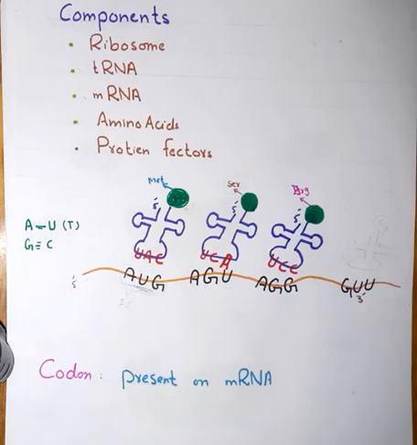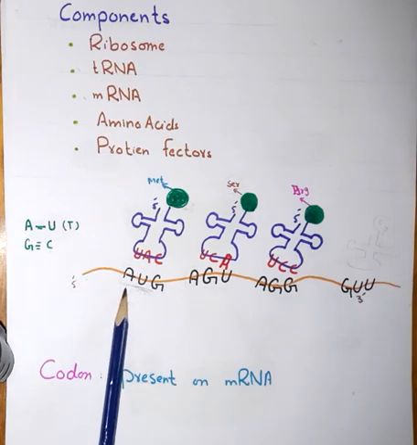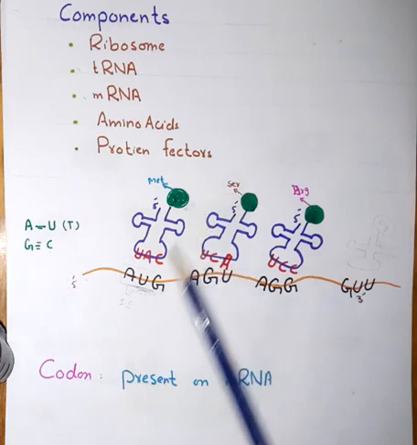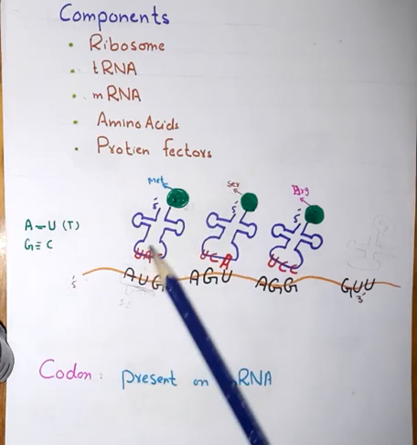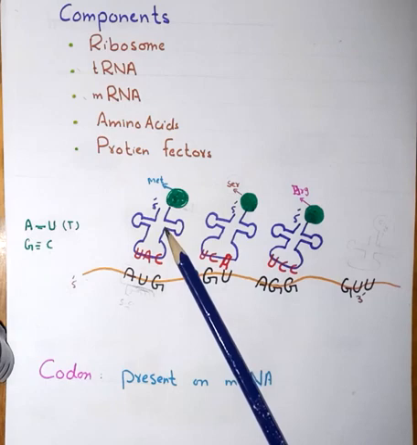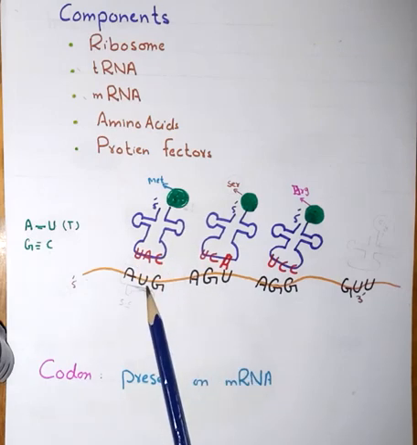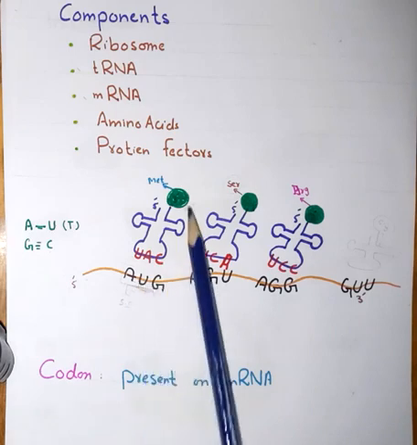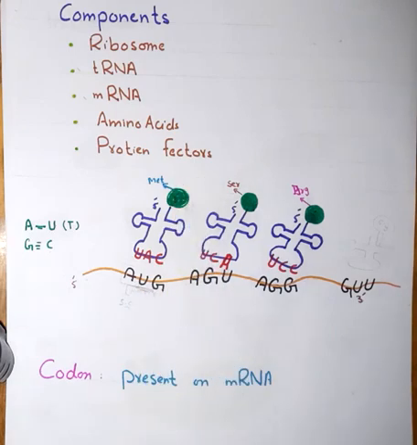You can see in the codon and amino acid chart that AUG codes for methionine. So the methionine coded by AUG will be present on that particular transfer RNA having the anticodon against this codon. So this transfer RNA will attach with this codon, and the amino acid methionine will be present on the other side of the transfer RNA.